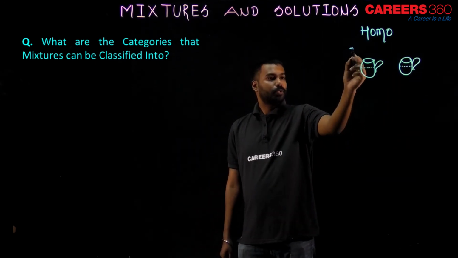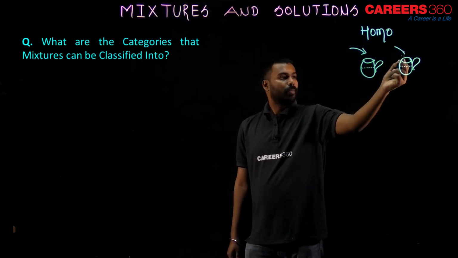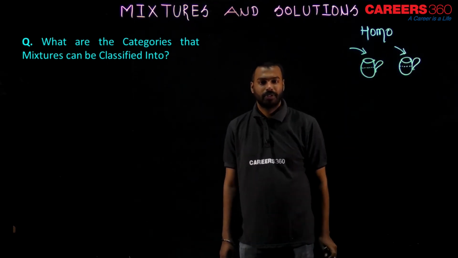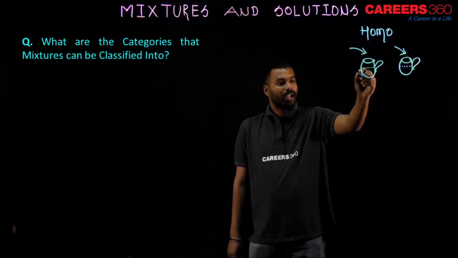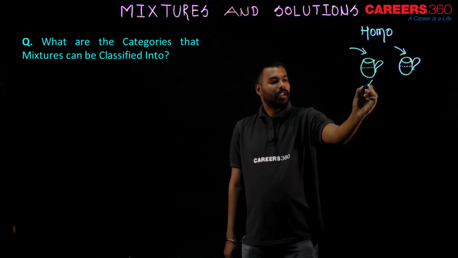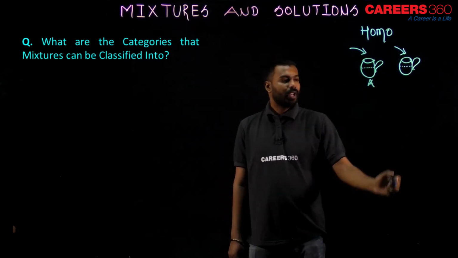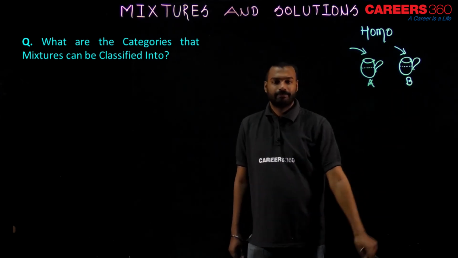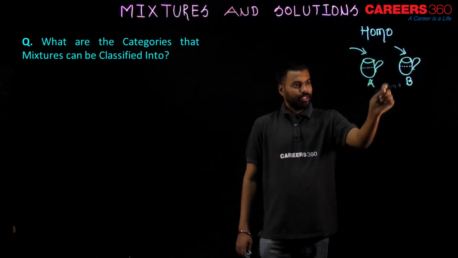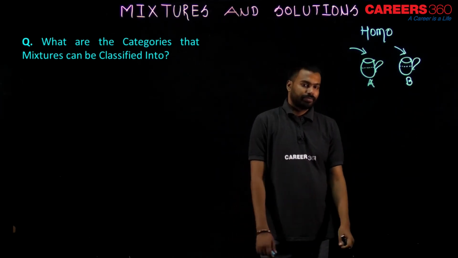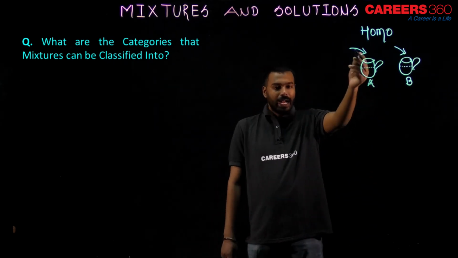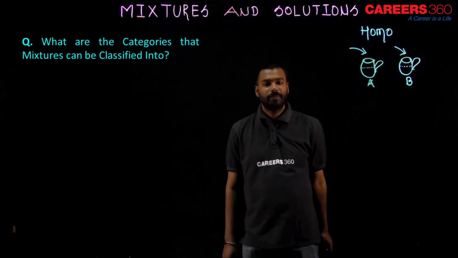I added 2 spoons of sugar in both the cups. Here in A, I shook properly, and in B I did not shake. I just added, I did not shake. But here I added and I shook completely.